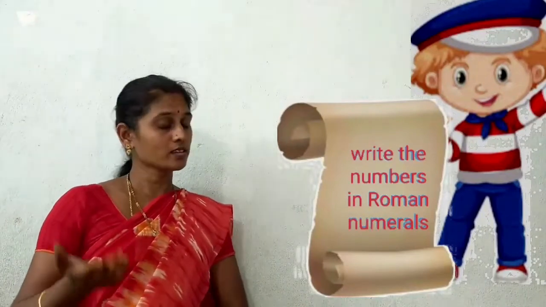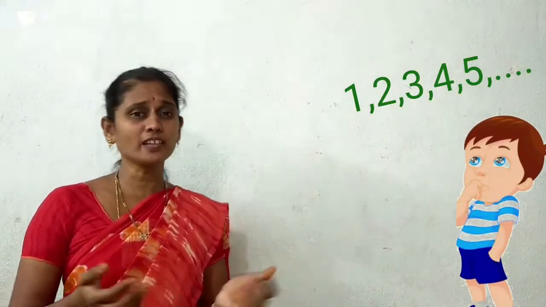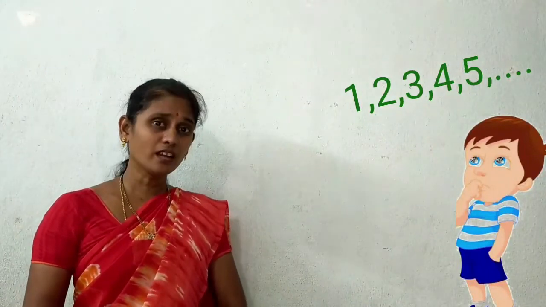Then, the boy started thinking, what are Roman numerals? I know the numbers 1, 2, 3, 4, 5 and so on. Then, what are Roman numerals? How do I come to know? Suddenly, Raj saw his teacher passing by. Immediately, Raj rushed to his teacher, explained what had happened to the girl and asked, what are Roman numerals? How should I write them? Could you please explain to me?